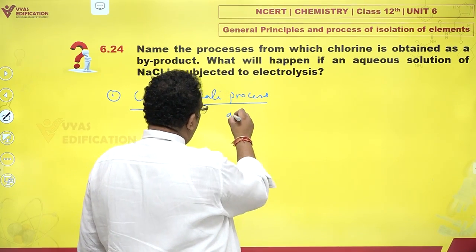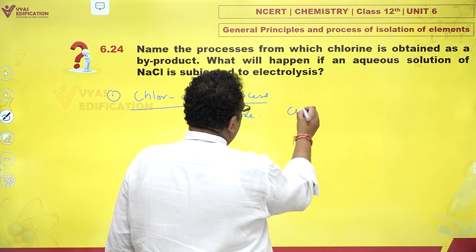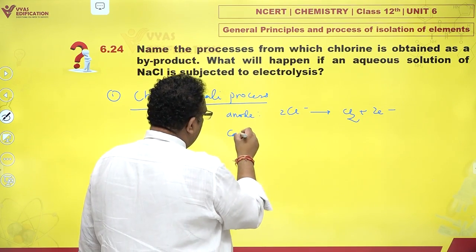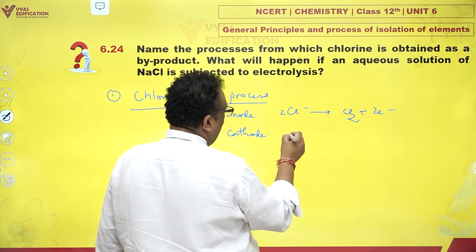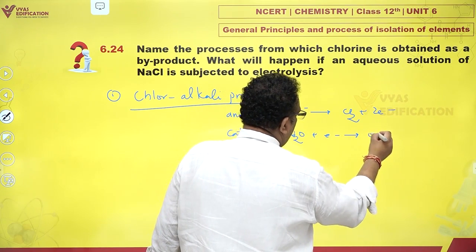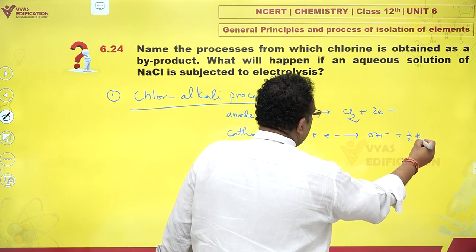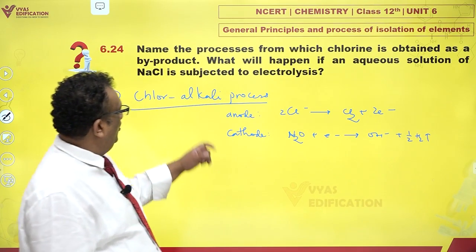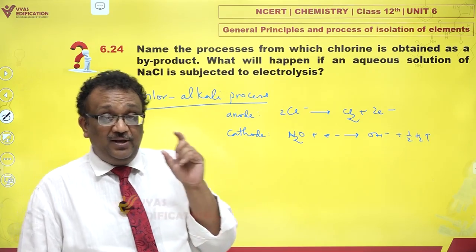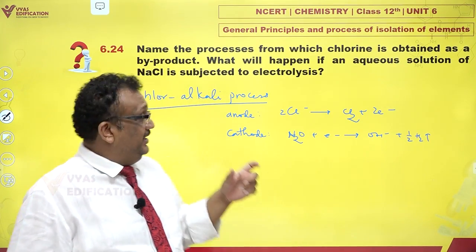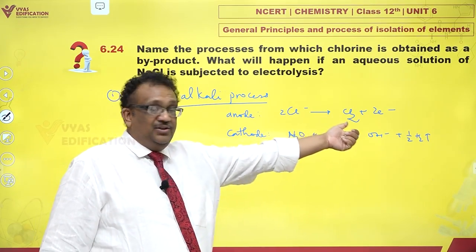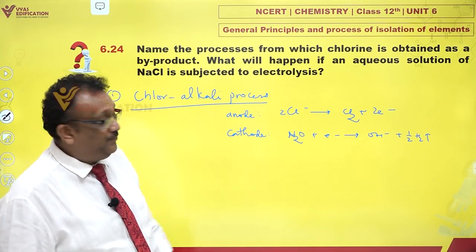And the reaction at anode is chloride ions get oxidized to chlorine and release electrons. And at cathode, water undergoes reduction. You get NaOH and hydrogen is liberated. Wow. So this is a process, again, it employs, I repeat, a very crucial word, diaphragm cell. It is electrolyzed using diaphragm cell, and this is the reaction which releases chlorine.